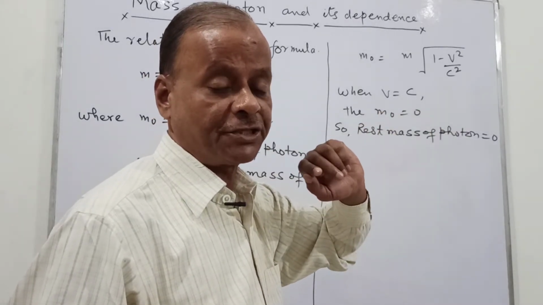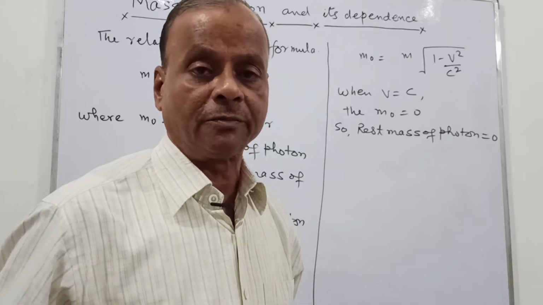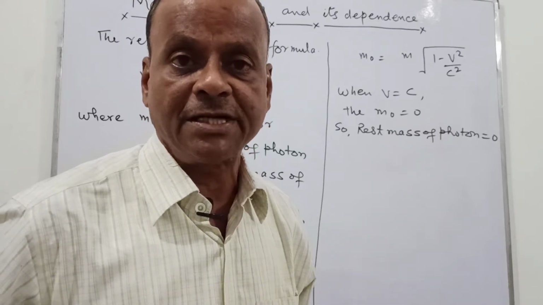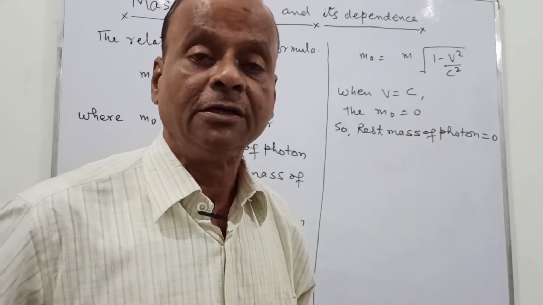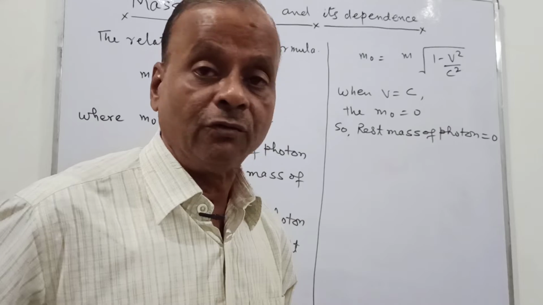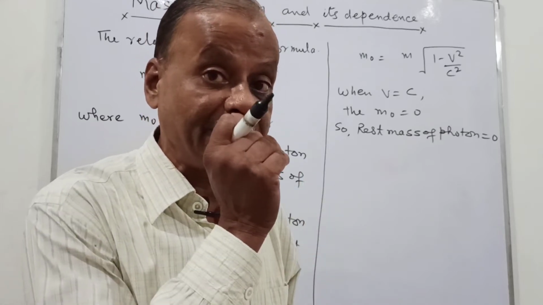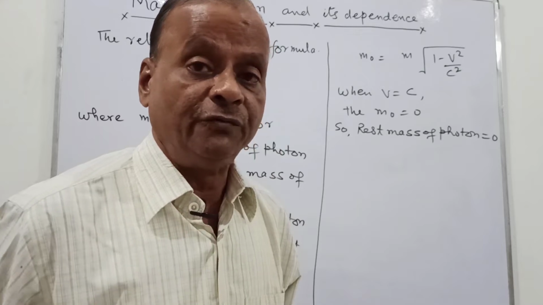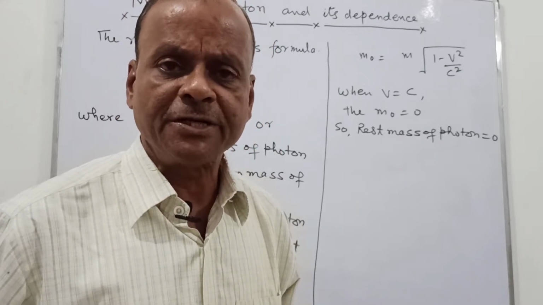So this is the highest speed. Photon being very small, being a massless particle, because of that it is having such a high value of the velocity. So from here it can be easily seen that as the velocity changes, there will be change in the mass, but rest mass will remain 0.